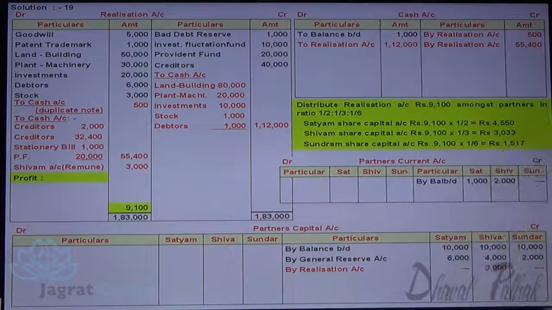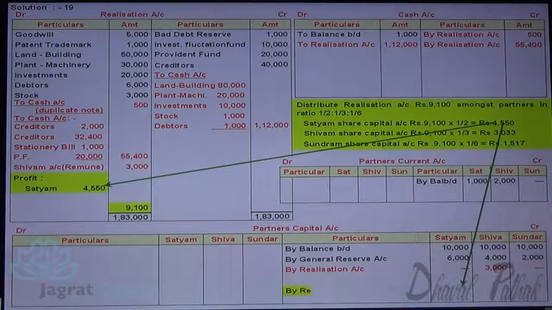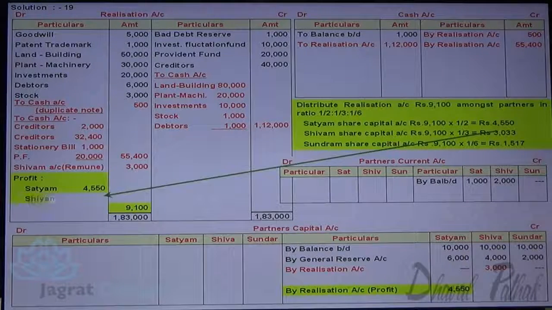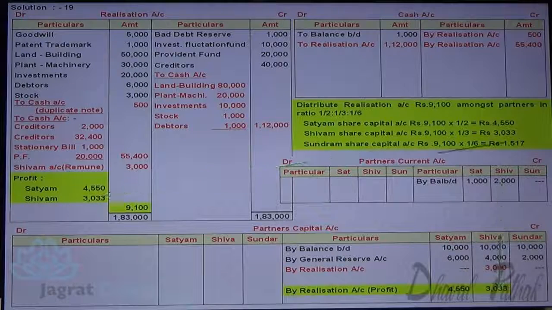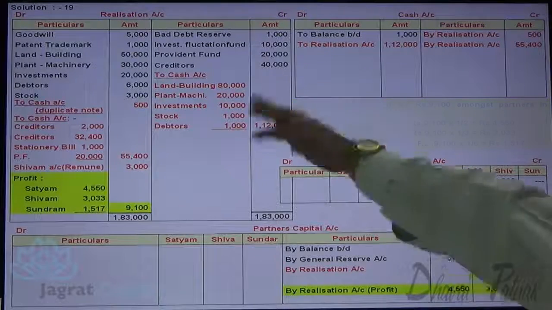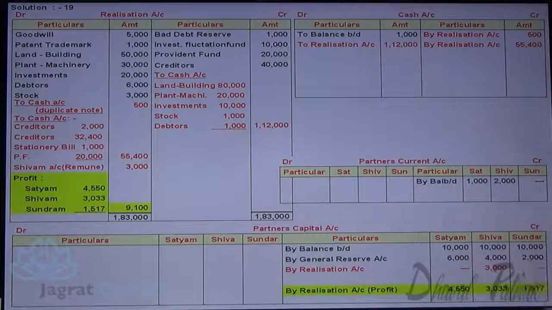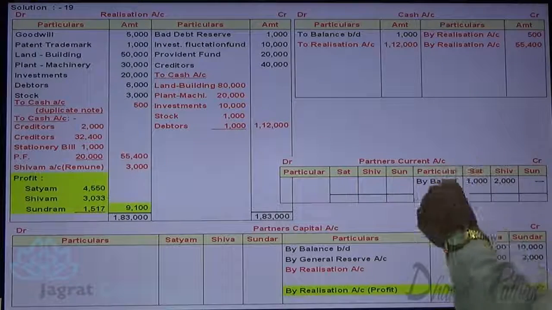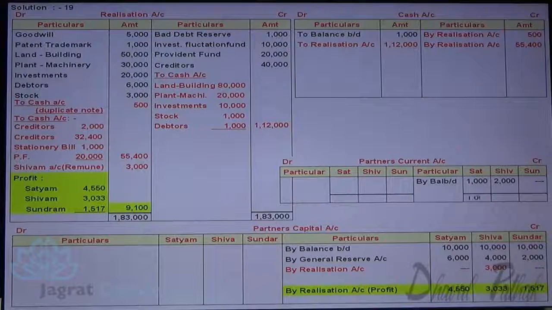Now this is the share of partners in realization profit. Realization account debit to partner's capital account credit. Realization account debit to partner's capital account credit. Realization account debit to partner's capital account credit. Notice it. This is how profit is distributed. Now I am required to redeem the capital of the partners. But before that, all these current accounts will be transferred to fixed capital account.